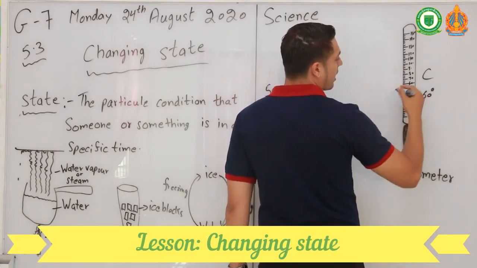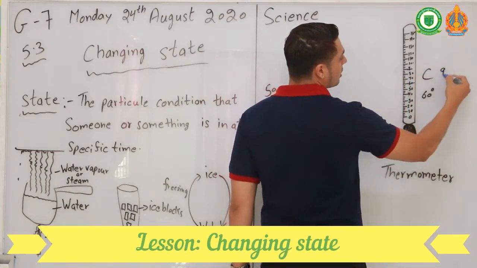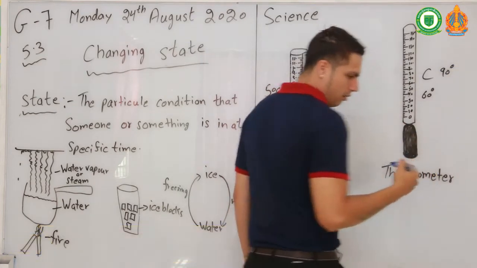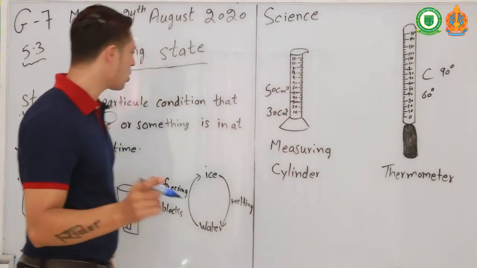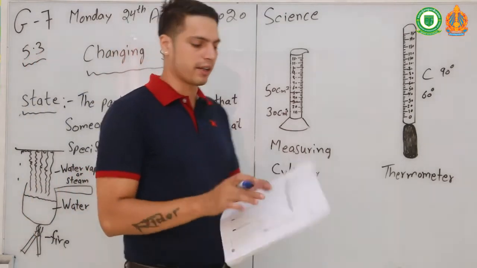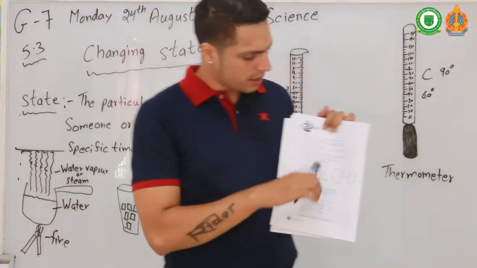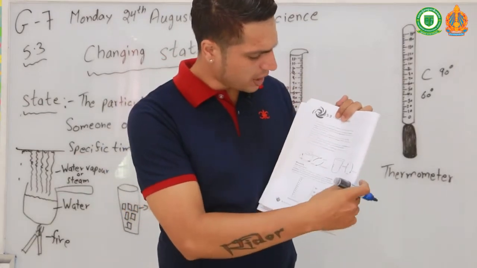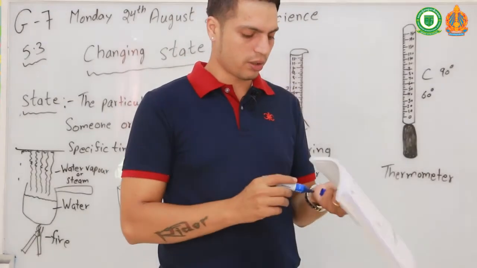And if it comes here, the temperature is 90 degrees. And the boiling point for water is 100 degrees centigrade. You can see here, 100 degrees centigrade is the boiling point of water.